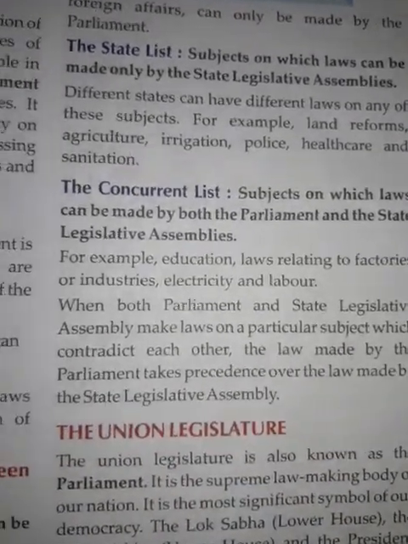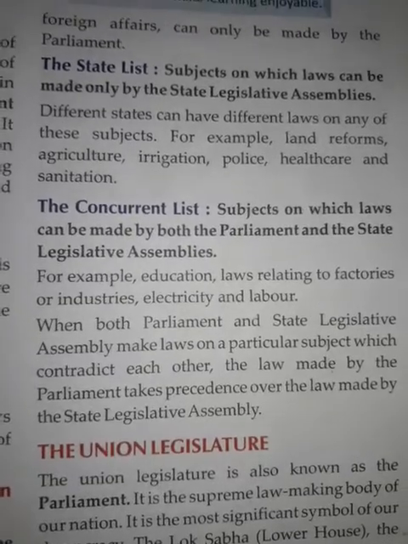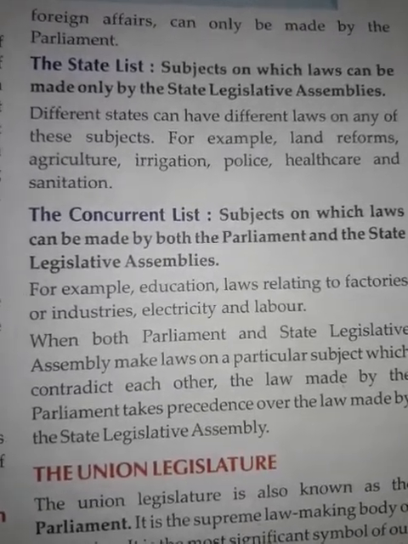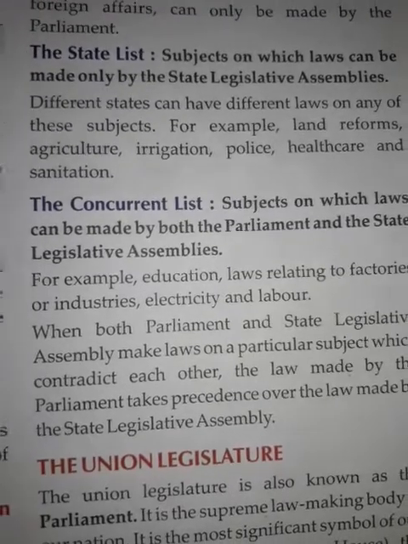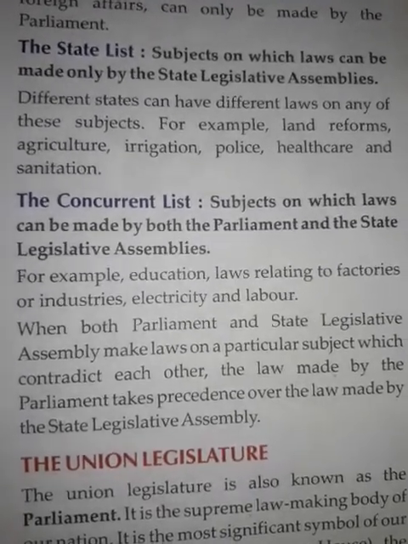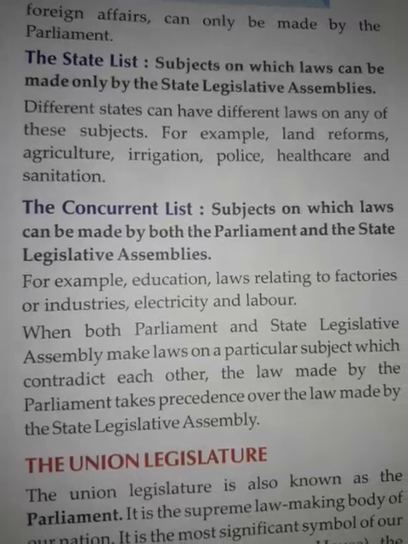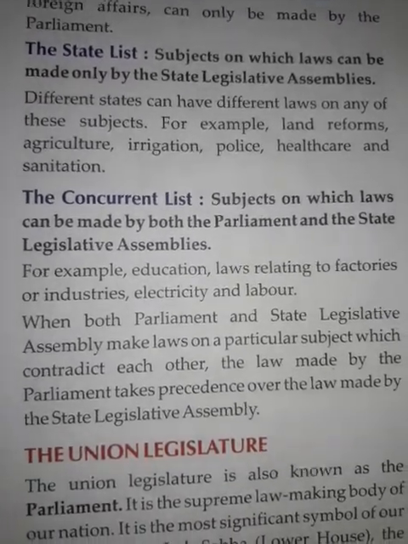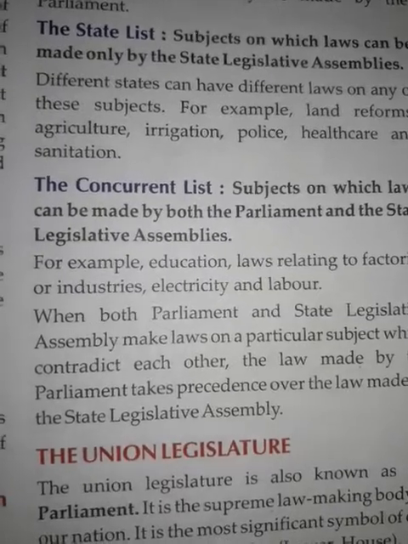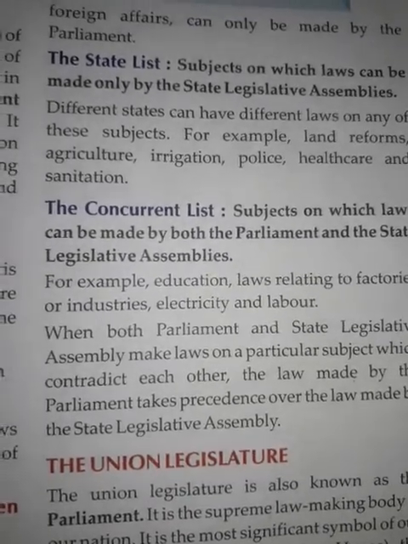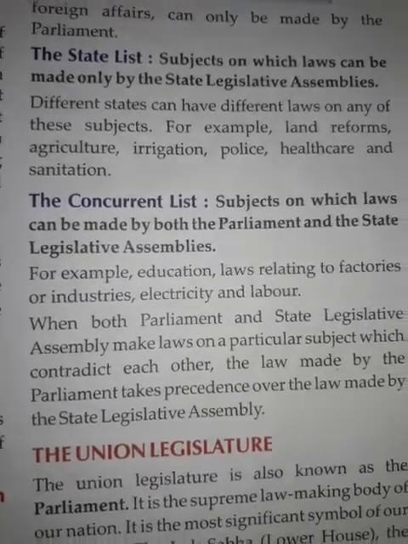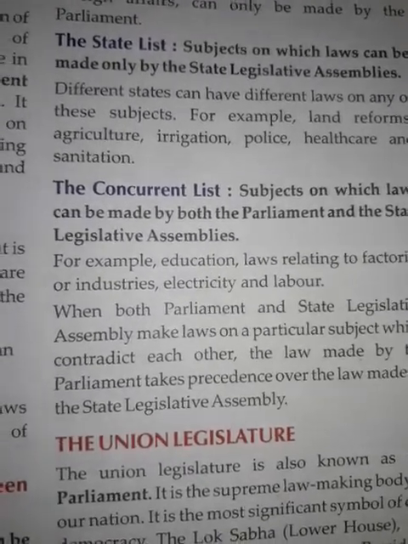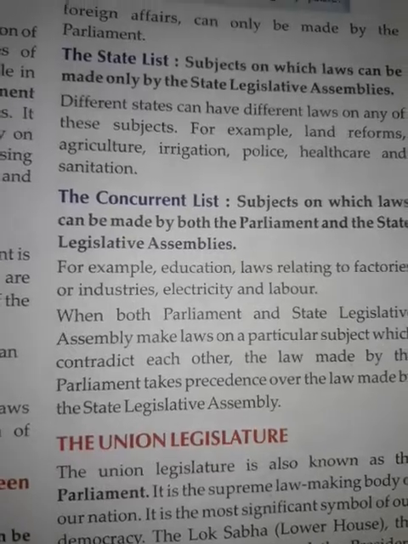Then the third is the concurrent list, the subjects on which laws can be made by both the parliament and the state legislative assemblies. Concurrent list consists of the law made by the parliament which takes precedence over the law made by the state legislative assembly, which consists of education, laws relating to factories or industries, electricity and labor.